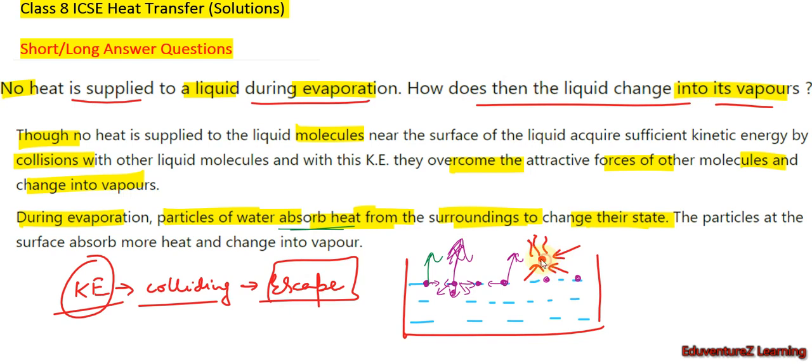How do they convert into vapor? They absorb heat from the surrounding, from the air or the atmosphere, and they convert into vapor. In this way the whole evaporation process takes place.